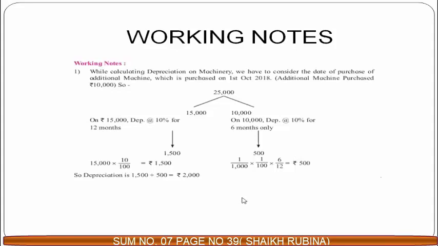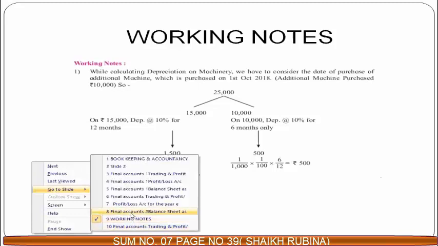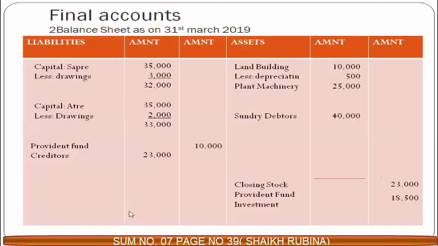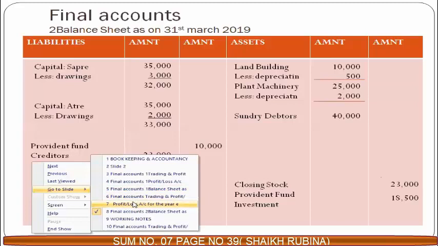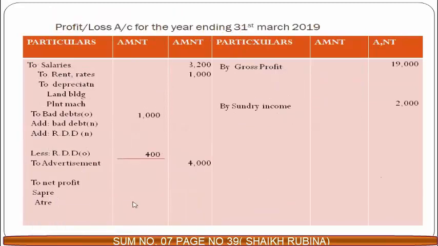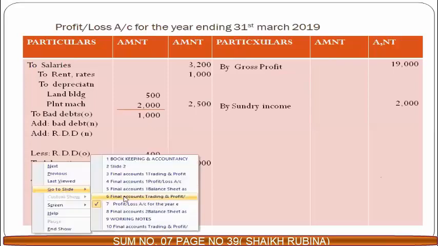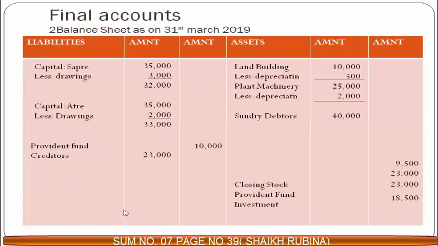Okay, fine. Okay, so now total amount of depreciation is 1,500 plus 500, that is 2,000. So we will record it over here. In the balance sheet, plant and machinery, depreciation 2,000. Okay. Second effect will go to profit and loss account. Second effect will go to profit and loss account. Debit side, depreciation, land and building. Land and building 500, plant and machinery 2,000. Total amount of depreciation is 2,000. Now we will deduct it from the concerned assets also over here.